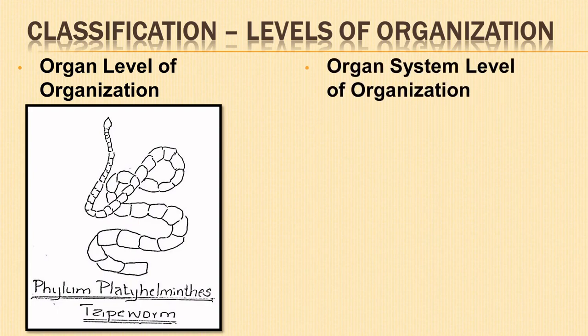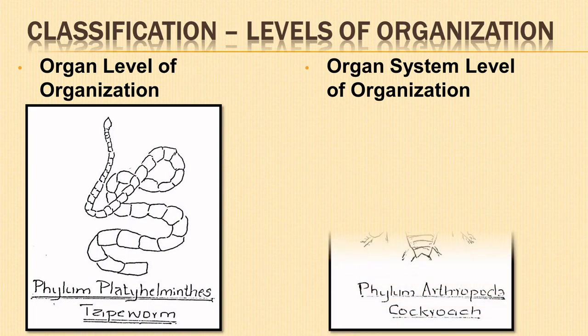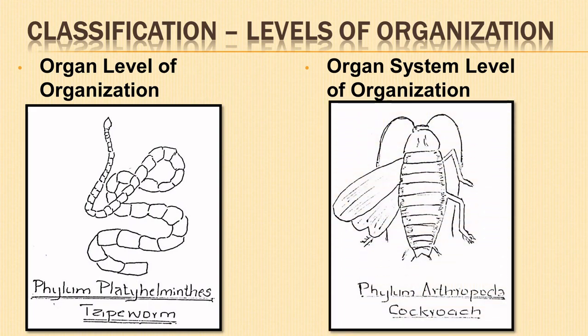Organ system level of organization. Different organs group together and are specialized for a particular function. Examples are members of Aschelminthes, Annelida, Arthropoda, Mollusca, Echinodermata, and Chordata.